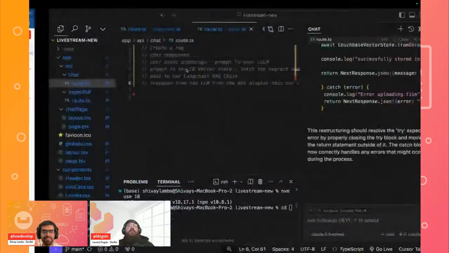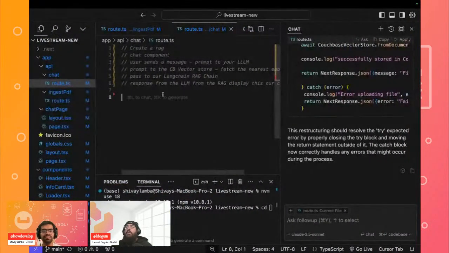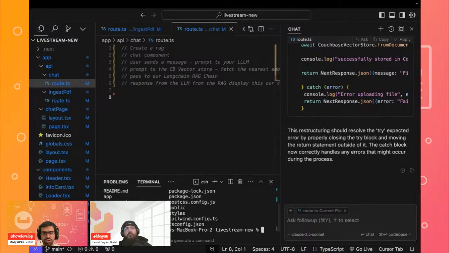Yes, absolutely. Just to recap, last time you used Cursor and V0 and Claude to get most of that code generated. Yeah, basically what we used V0 for was to generate our entire front end. We have shown it, and I think we should be able to show it quickly. I can run this with npm run dev.